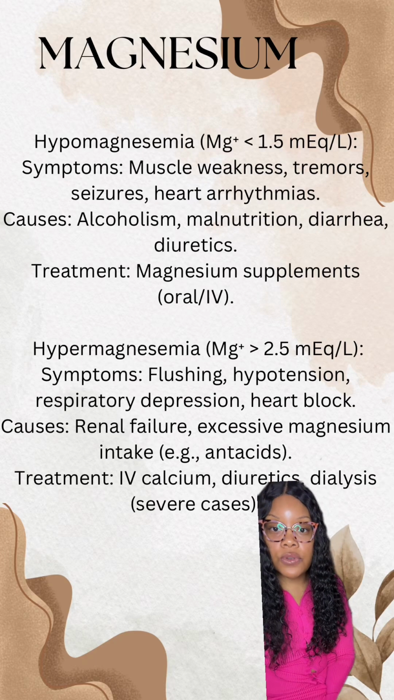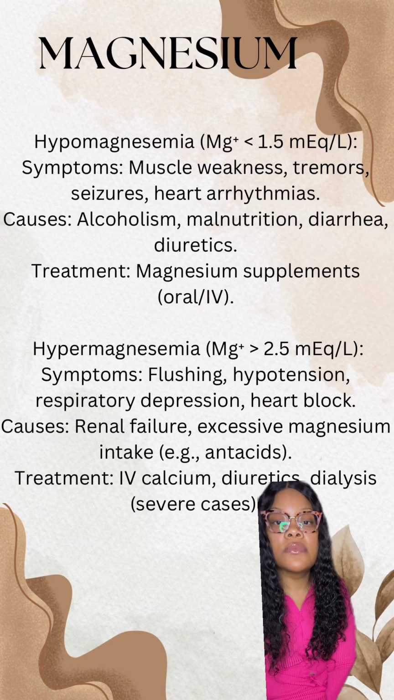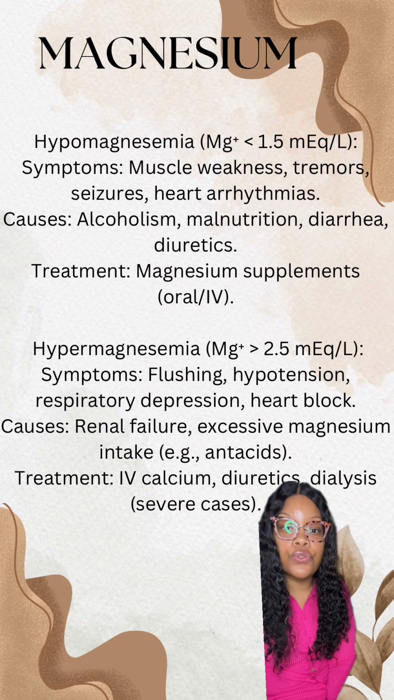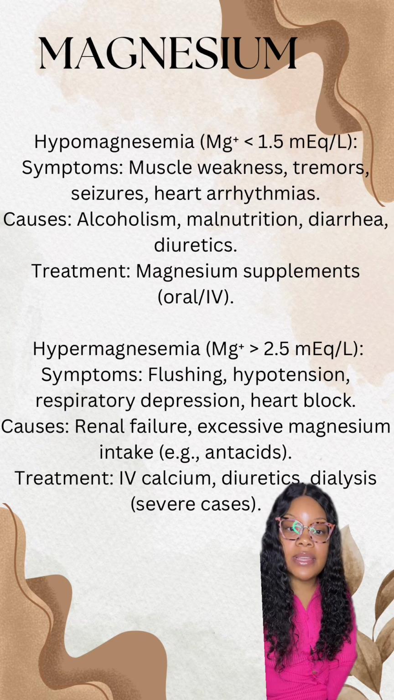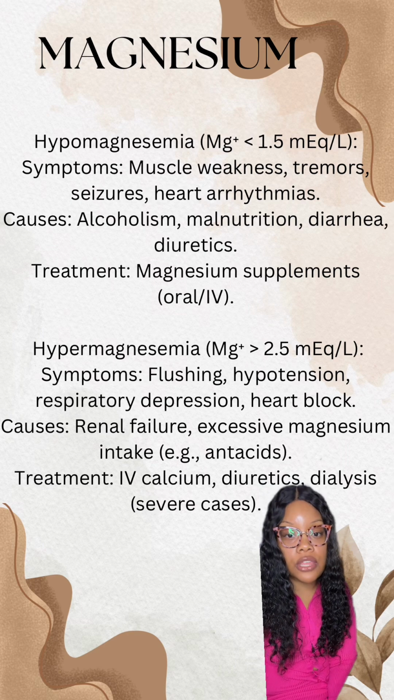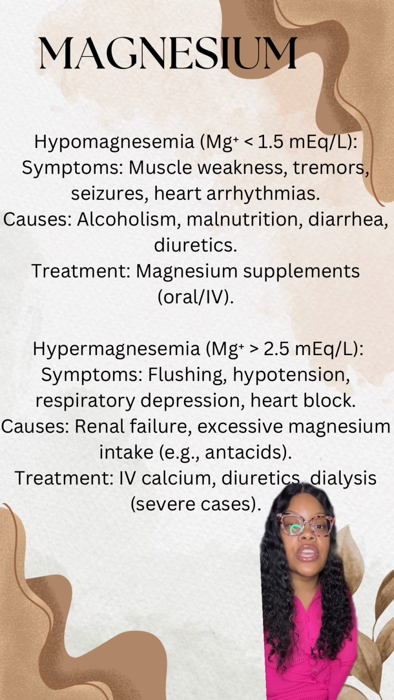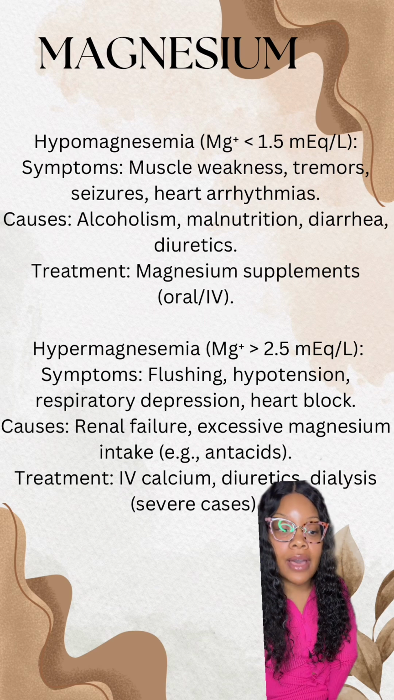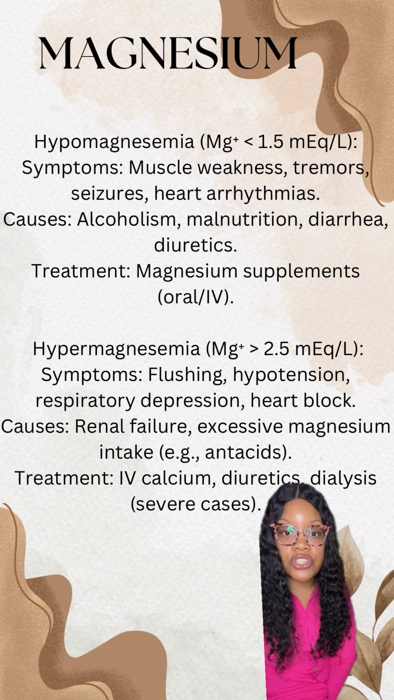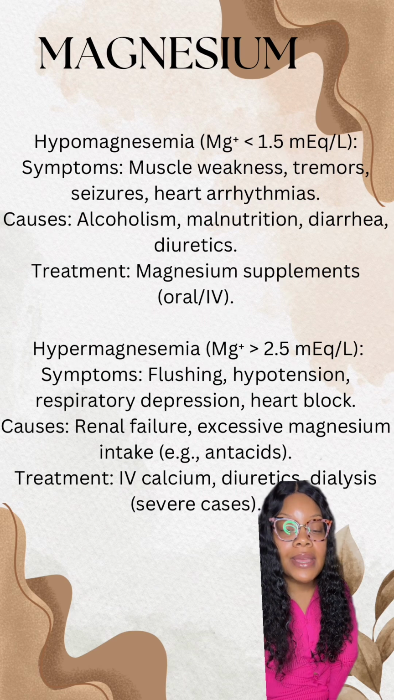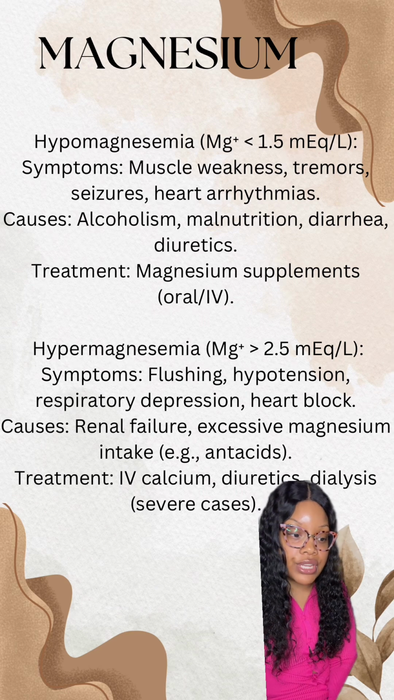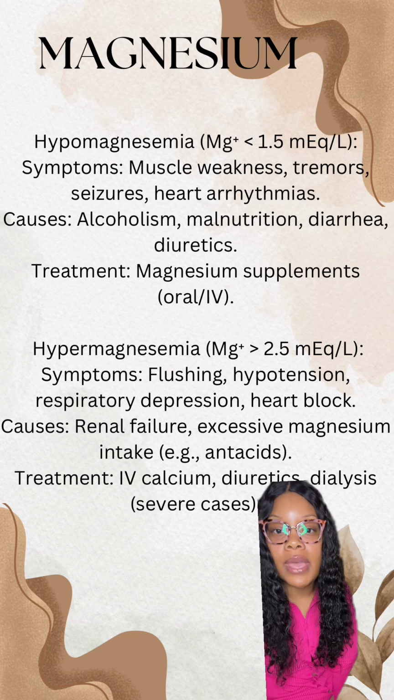The first cause we're going to talk about is alcoholism. With chronic alcohol use, that stops the magnesium from being absorbed in your intestines and causes you to excrete magnesium through the kidneys. Also, starvation. Patients are not eating enough magnesium rich foods, which could lead to low magnesium.